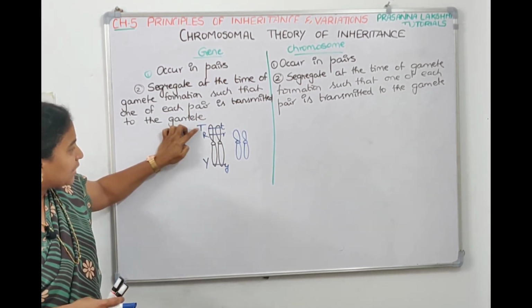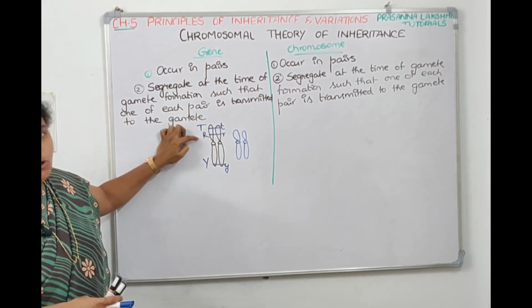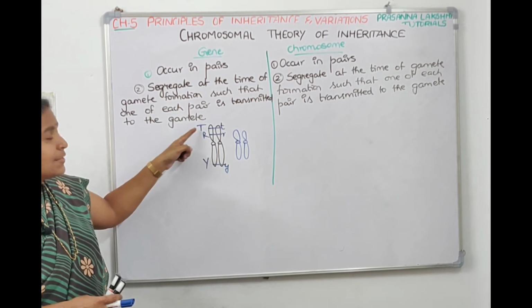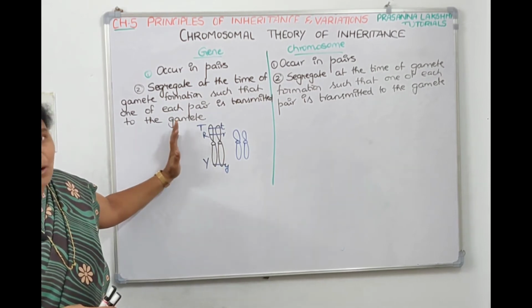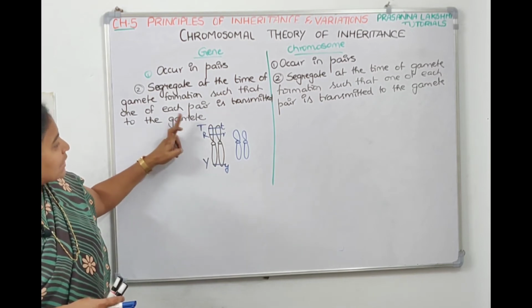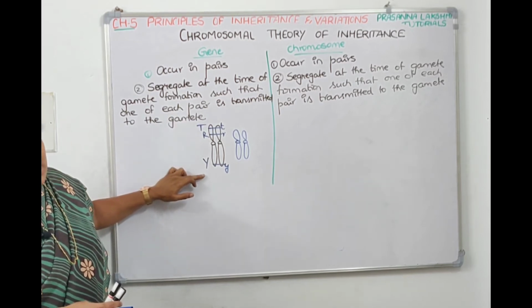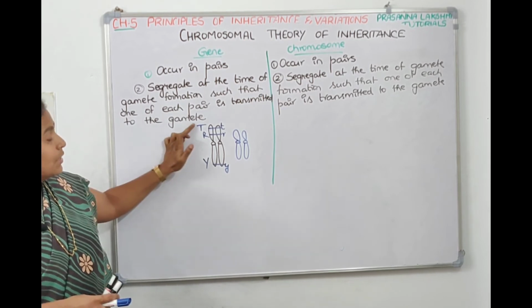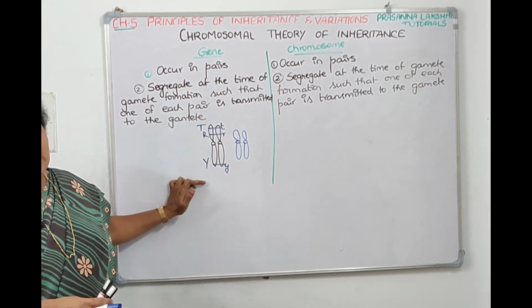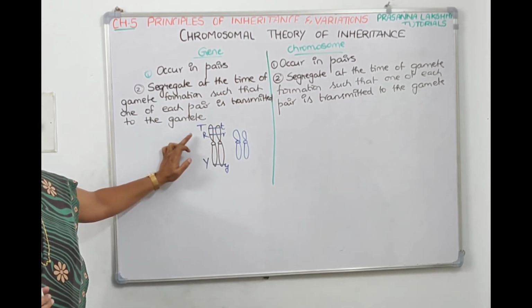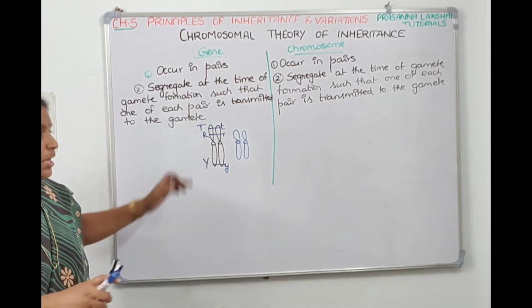See here, capital T and capital R are very close to each other on the same chromosome. So wherever capital T is going, since they are linked genes, capital R also will go. That means they are dependent pairs. Whereas capital T is at that extreme and capital Y is at this extreme, means they are independent pairs. So here we tell that the independent pair segregates independent of each other. Dependent pairs will not segregate, but independent pairs segregate independent of each other.